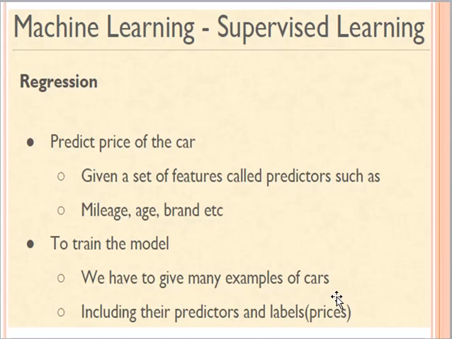Similarly in regression, we have many examples and we provide them to our model, and those examples consist of the predictors. And what are those predictors? Those are the set of features which can vary depending upon the problem. And since we are again under the supervised learning domain, we also have our labels associated with them.